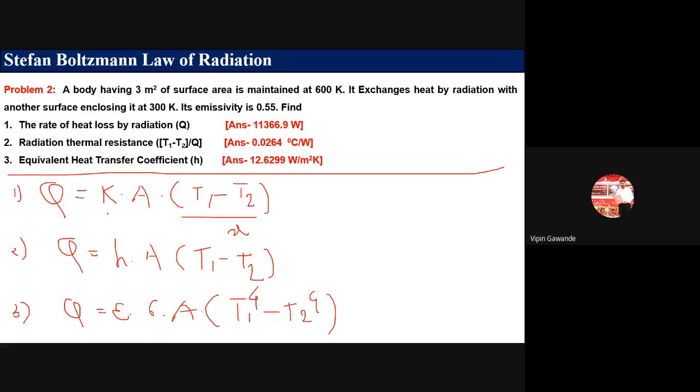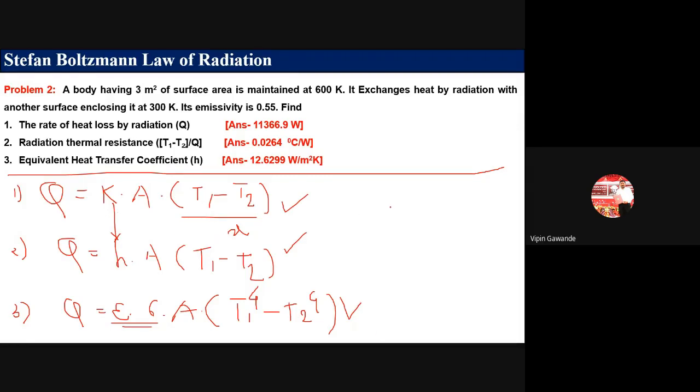See here, how to remember these formulas? This is very easy. Q is equal to Ka (T1 minus T2). Replace K with H, so HA only and take T1 minus T2. That is the formula for convection. Now for radiation, A with T1 raised to power 4 minus T2 raised to power 4, and add epsilon sigma. That is the formula for radiation. So these three formulas you have to remember. This is very important, and then you have to solve the problem.